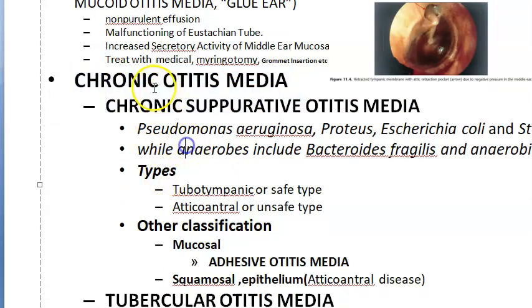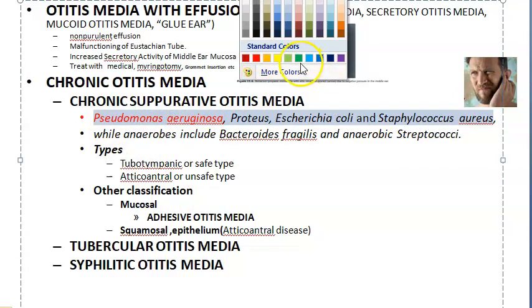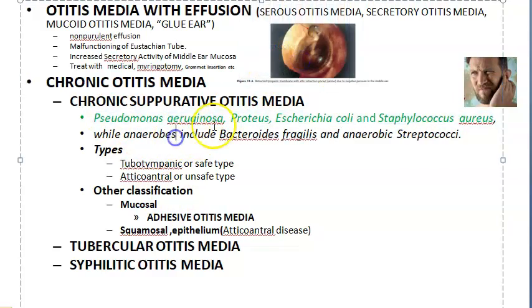Chronic otitis media, guys. Chronic suppurative. In that suppurative condition can be there. Here they are blaming Pseudomonas aeruginosa. These are all aerobic bacteria. So they are blaming some aerobic bacteria. The aerobic bacteria are Pseudomonas aeruginosa, Proteus, E. coli, Staphylococcus aureus. Anaerobes they are blaming Bacteroides fragilis. Okay. And then they are also blaming some anaerobic streptococci.